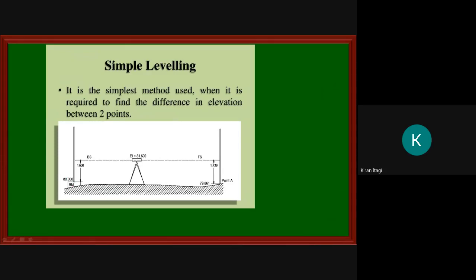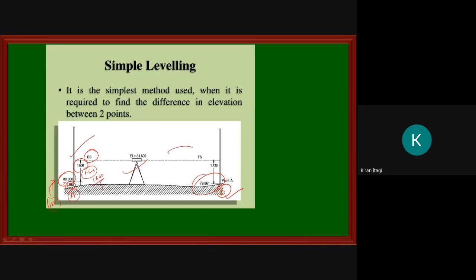Say the height of this station A is this one. This is B. I will call this one as B. And the RL, how much it is? It is 80. Now I want to determine the relative height or a relative position of a point at station B. So what I will do? First, I will set up my instrument. Then I will take a benchmark. Instead of calling 100, here I have called it as 80. Then I will take a backsight. This is my staff. So how much I have got? Reading as 1.6 meter, that is 1.600. Okay, this much I have got.